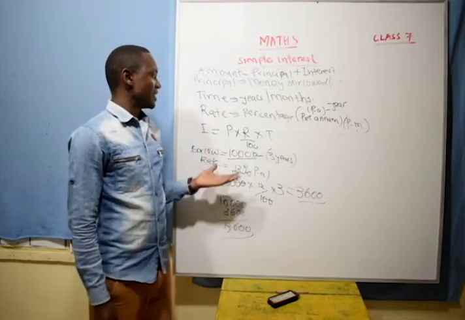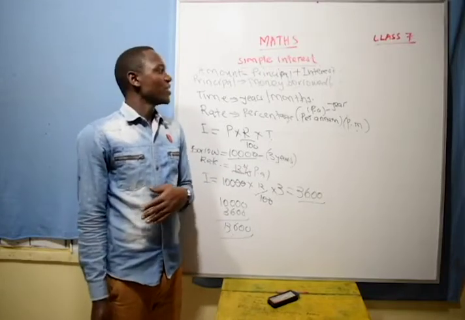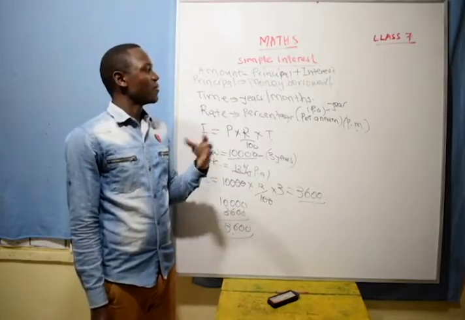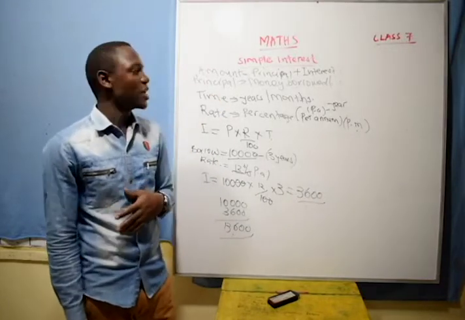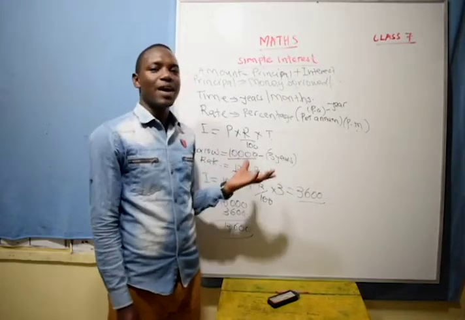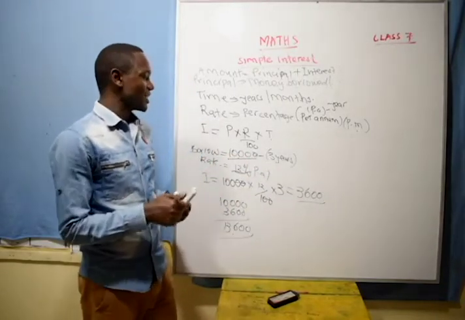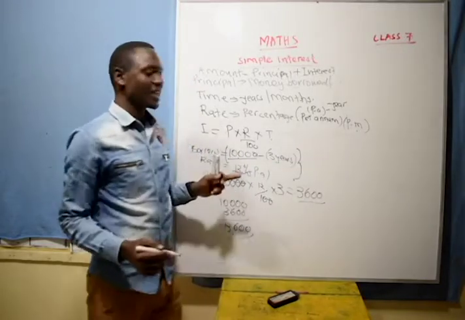Whereby the interest is the money earned from the money borrowed or the money deposited. Because you can even deposit these 10,000 shillings in a bank. For example, you get your 10,000 shillings, then you deposit in a bank.